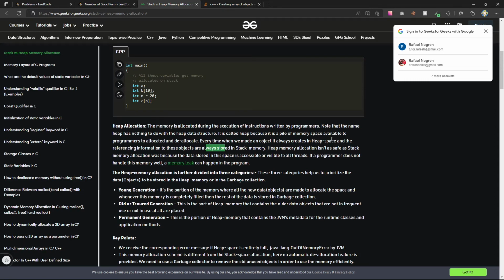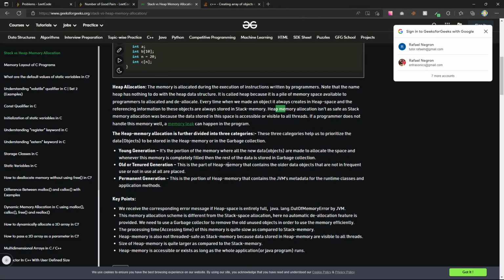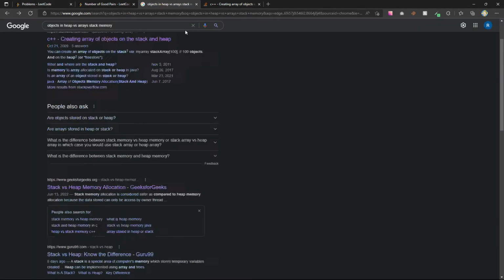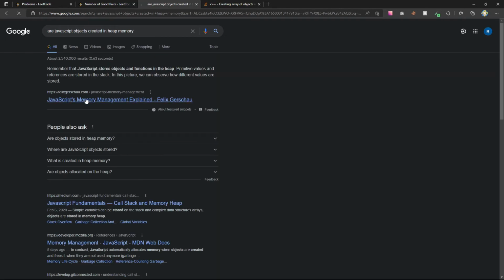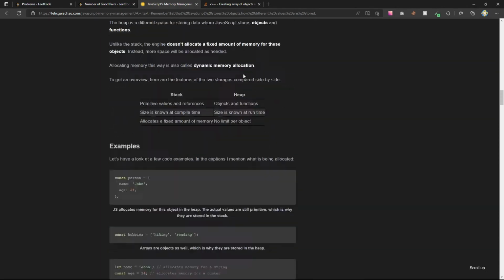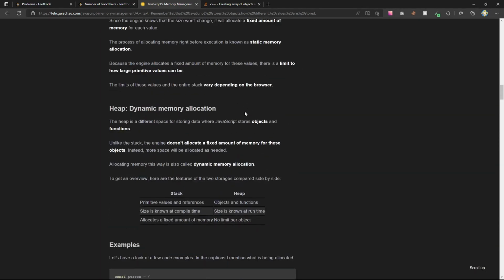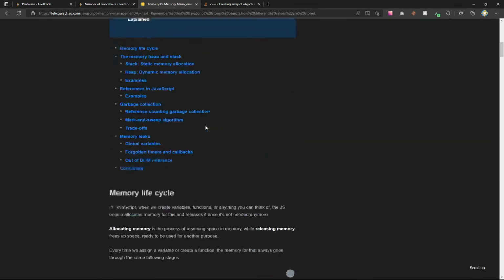Stack memory. Stack memory isn't as safe as stack memory allocation. So our JavaScript objects are created in heap memory. There you go. This is cool stuff to get into. This is now maybe a little out of scope of LeetCode, but since we're here, might as well look at a couple of these things.